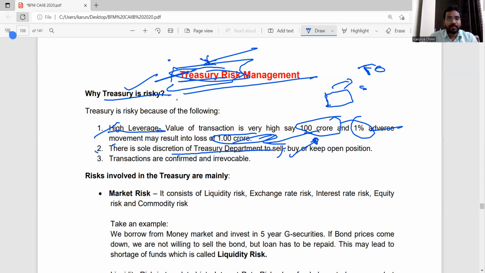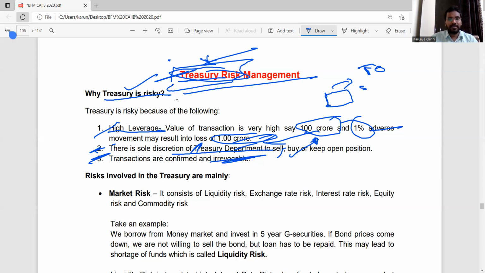Next one, transactions are confirmed and irrevocable. Once we enter some amount, we can't reverse it. In the share market, we should be very conscious, because once the transaction has happened, we can't reverse it. If there is any typing error, say for 100 crore we type one more zero extra, it costs a lot. So it is the responsibility of the treasury department to watch for these things.